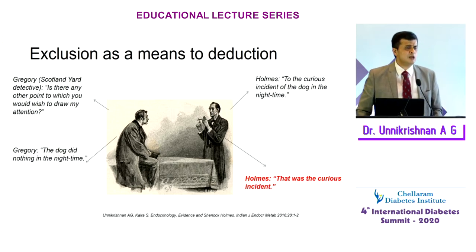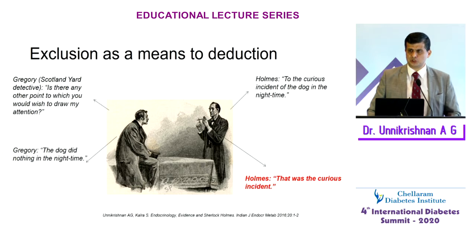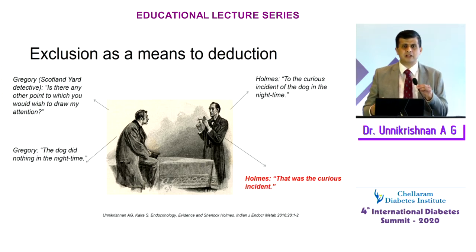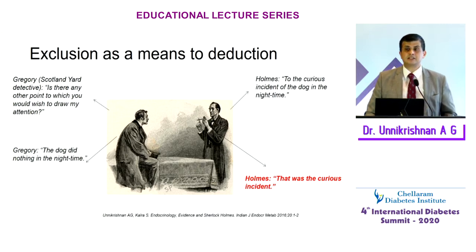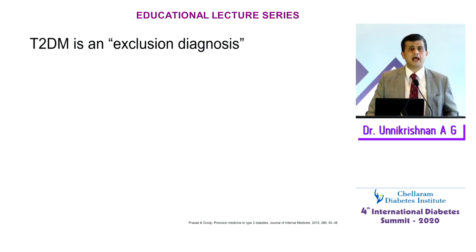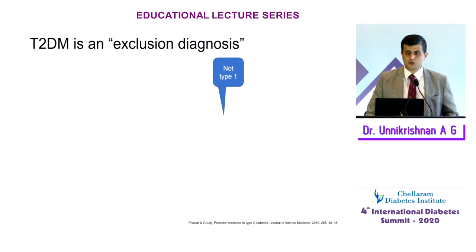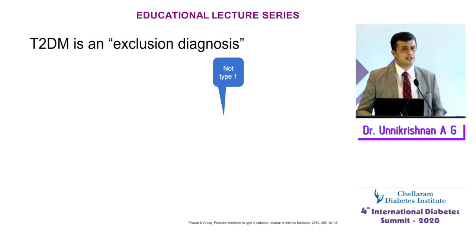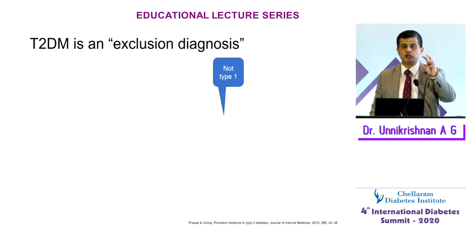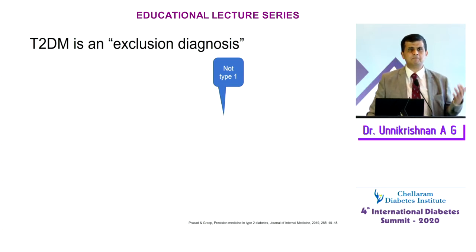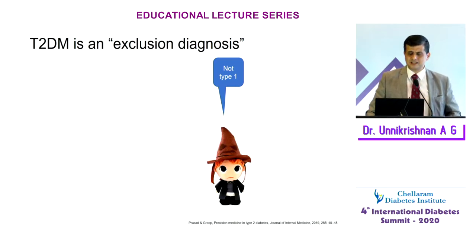Similarly, we always look at the presence of evidence in medicine, but we sometimes forget that we have to use our powers of exclusion when we study medicine. There is this concept of exclusion as the way to deduction. This is very inherent in Indian philosophy as well, where you say na iti, which means in Sanskrit, not this, and you keep on excluding things till you reach the truth. Even Sherlock Holmes has said that once you've excluded the impossible, whatever remains, however improbable it is, is the answer. Type 2 diabetes is a little bit like that.